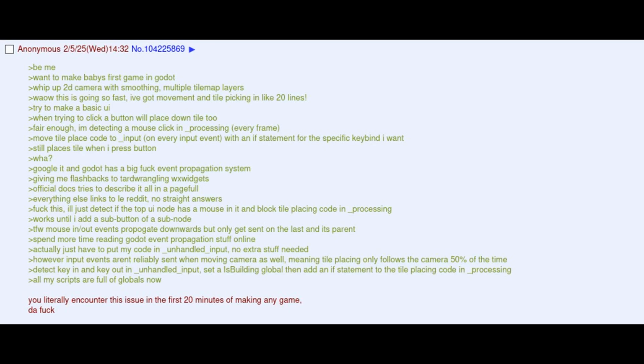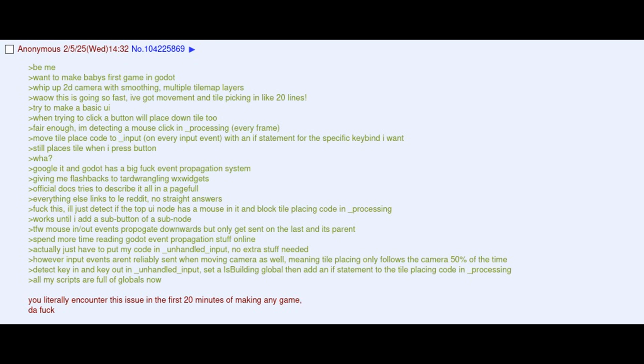Be me. Want to make baby's first game in Godot. Whip up 2D camera with smoothing, multiple tile map layers. While this is going so fast, AI got movement and tile picking in like 20 lines. Try to make a basic UI. When trying to click a button, it will place down tile 2.